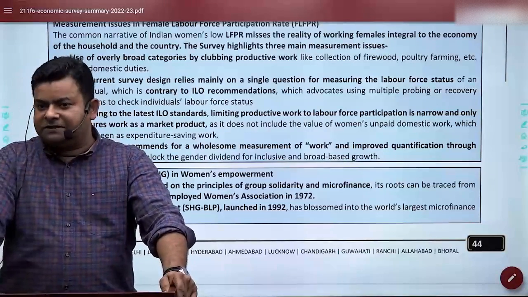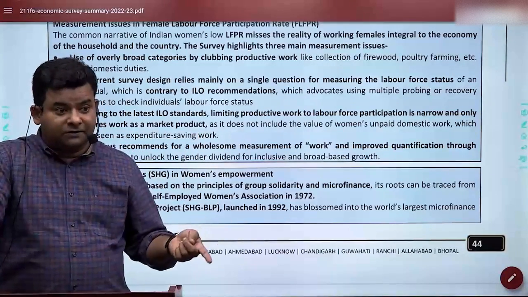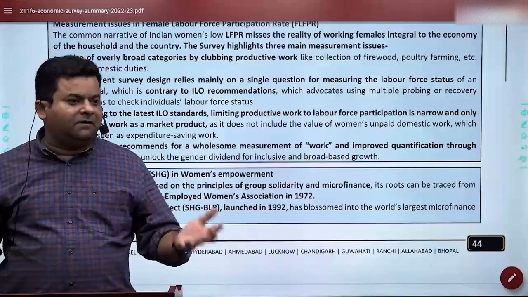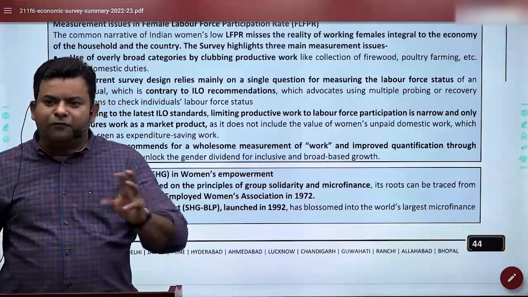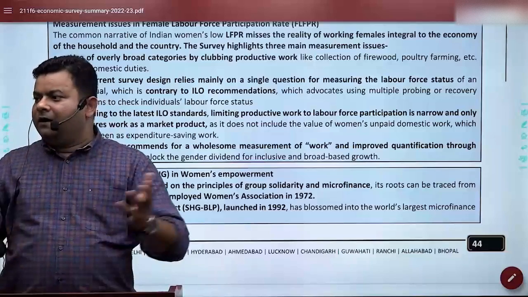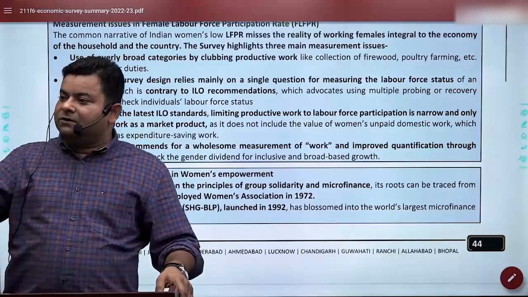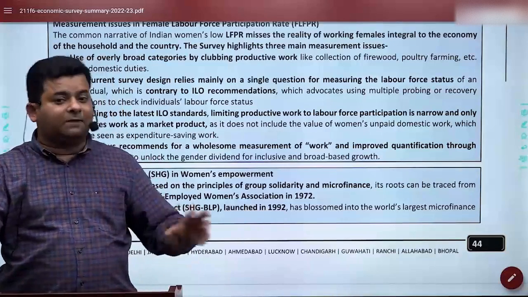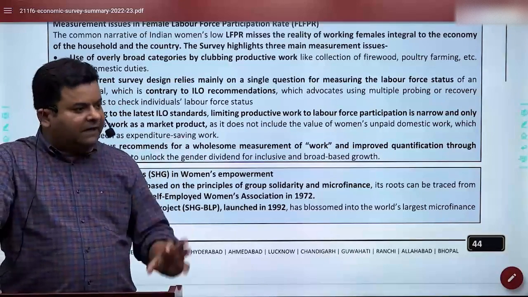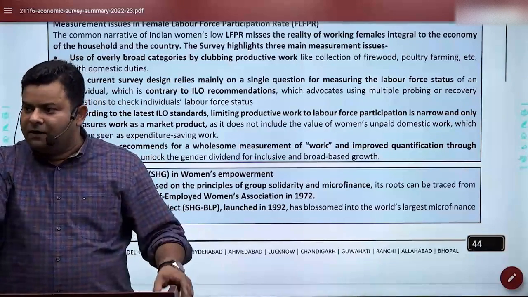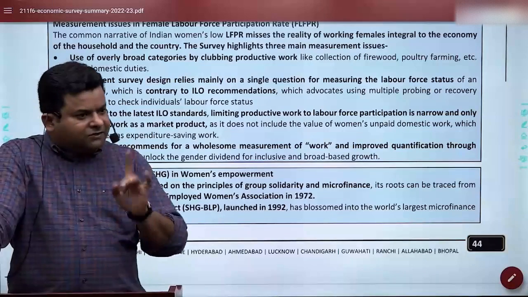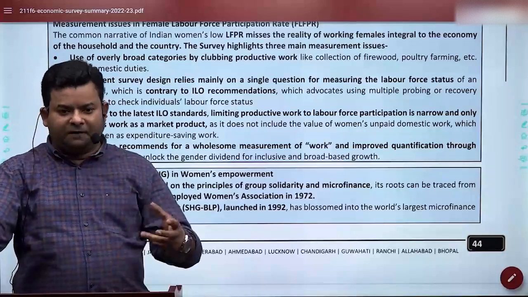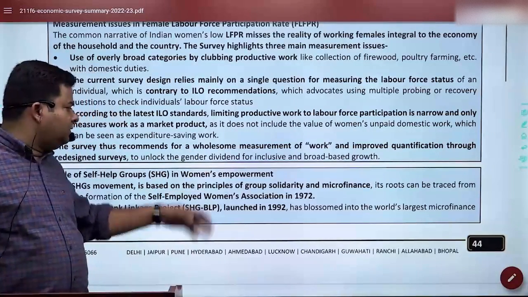So the Economic Survey has given this, and these kinds of things they ask in mains. Because again, if you have not read the document but you have the logic, you can write that. That's how they make a kind of equalizer in your mains paper. Even if you have not read the Economic Survey, if you use your brain, the class 12th macroeconomics book also highlights this part. But this time they had given a detailed account that the time has come to redesign our surveying method in the Periodic Labour Force Survey, particularly considering women's work. Various kinds of women's work are not considered here as paid work. So that's how we got this thing.